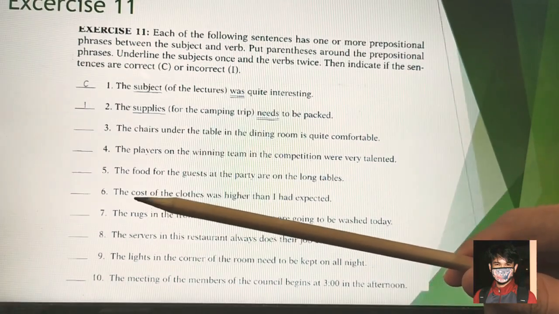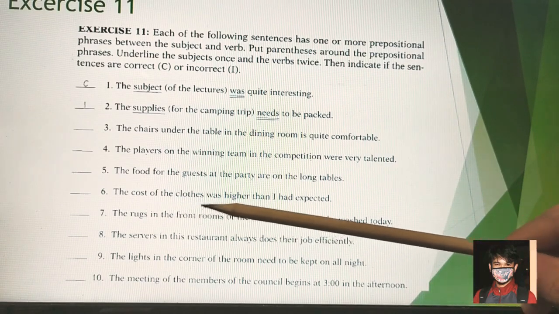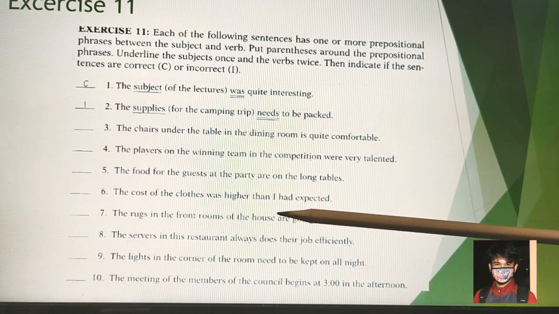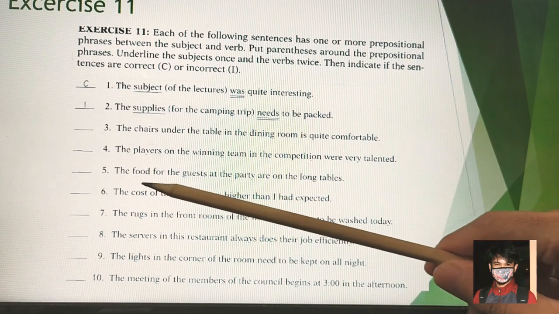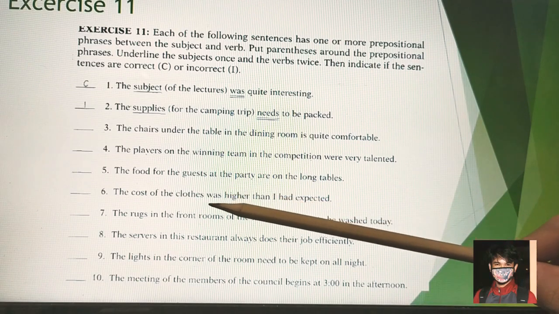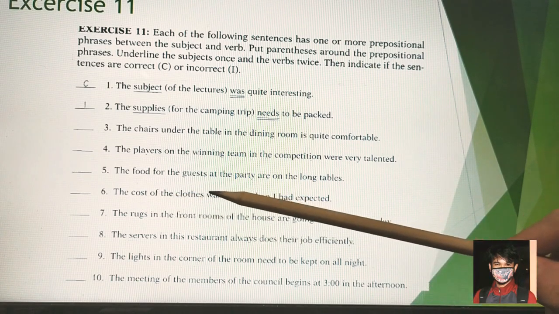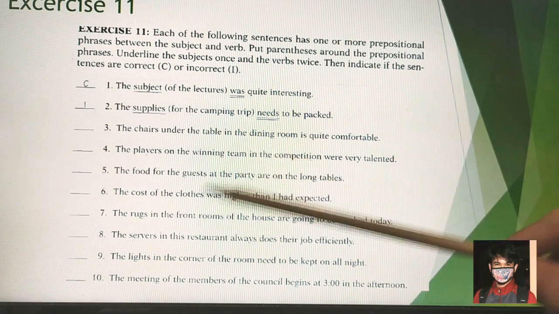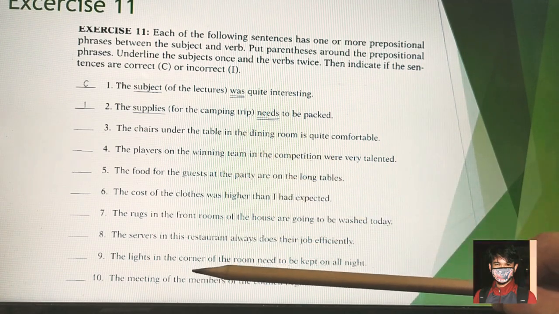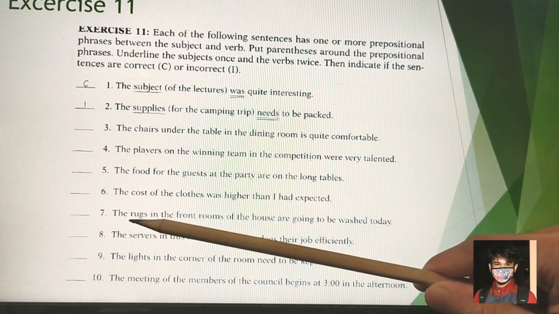Next for number 6. For number 6, we have the cost of the clothes was higher than I had expected. So the cost is a singular subject, followed with the verb was. Is it correct? The cost was higher than I expected. Okay, good. The sentence is correct. And what about number 7?